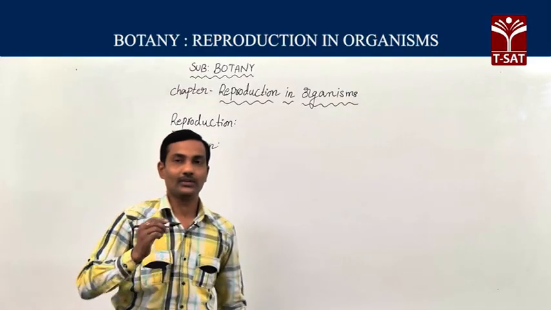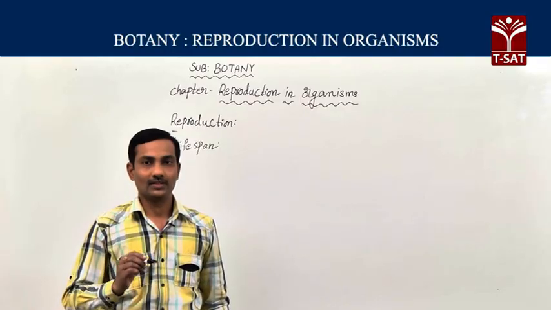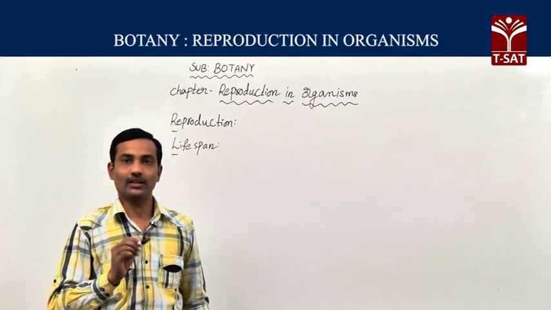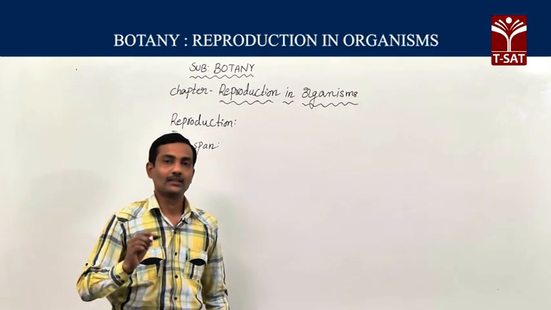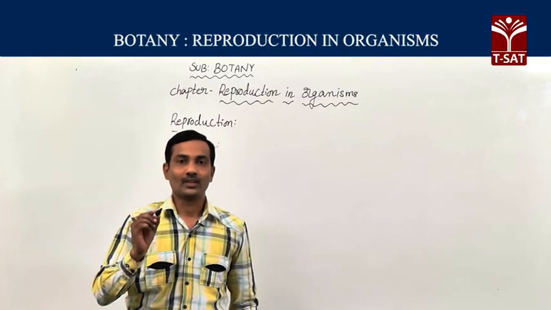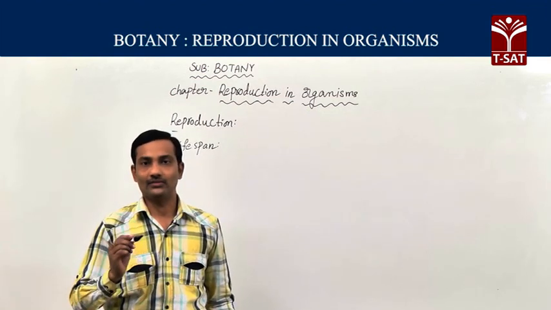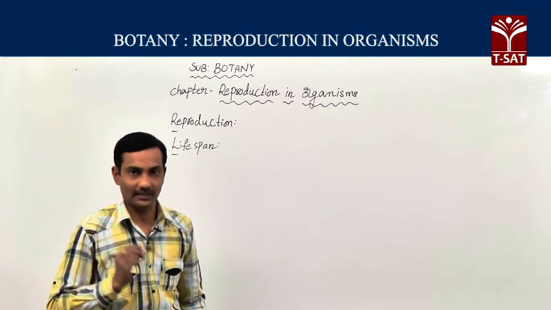For example, if you see a crow and a parrot, almost all size-wise they will be the same, but the crow's lifespan is 15 years whereas the parrot's lifespan is 140 years.